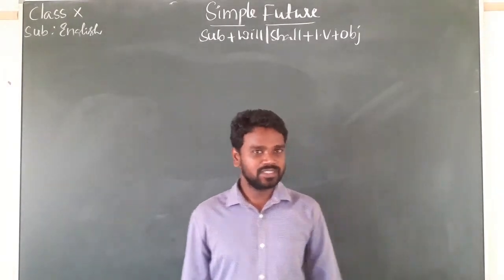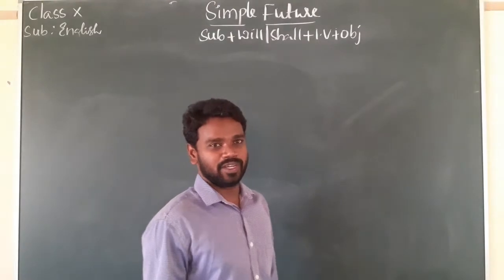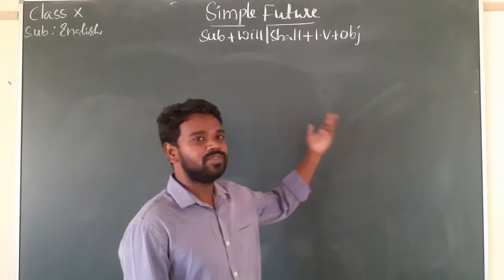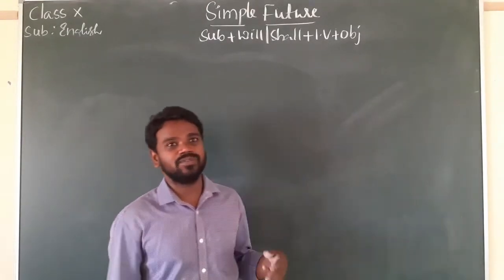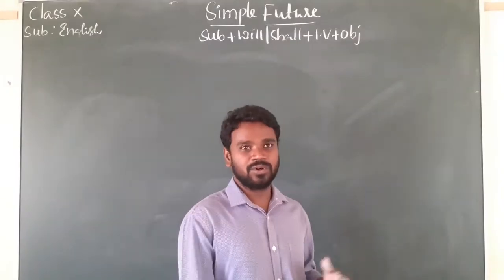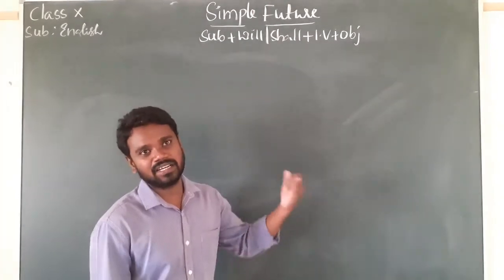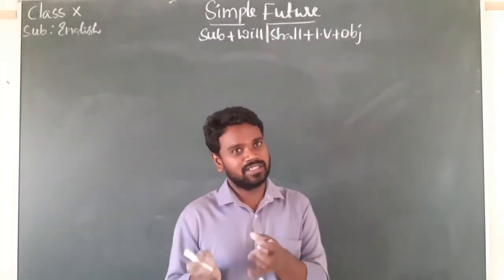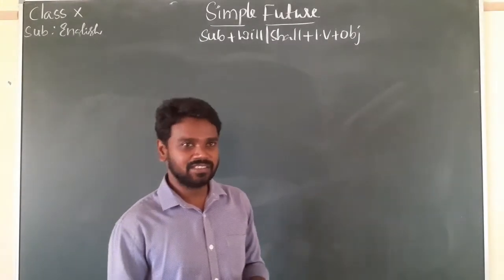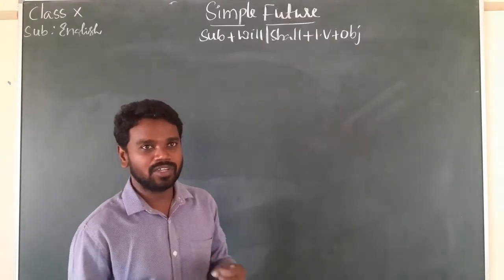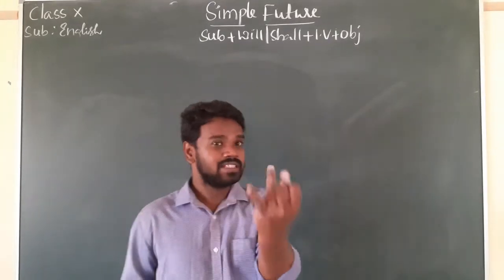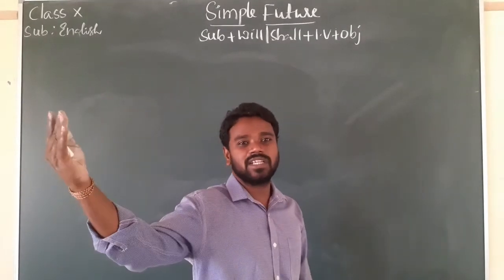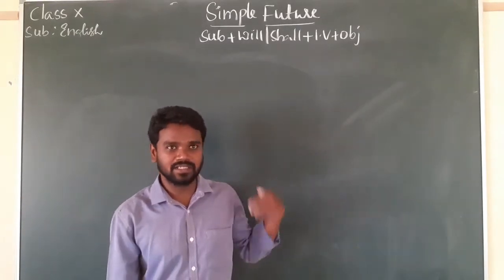Right? Before moving to the session, I wanted to remind you of two points. When I teach you simple future, it is used to refer to future time. Two more tenses we have to refer to the future time. What are they? They are simple present tense and present continuous. When I teach you simple future, I include simple present and present continuous tense to indicate future. Three tenses: simple future, simple present tense, present continuous. We use these three tenses to refer to future time. How do we use them? We will see in this class, right?